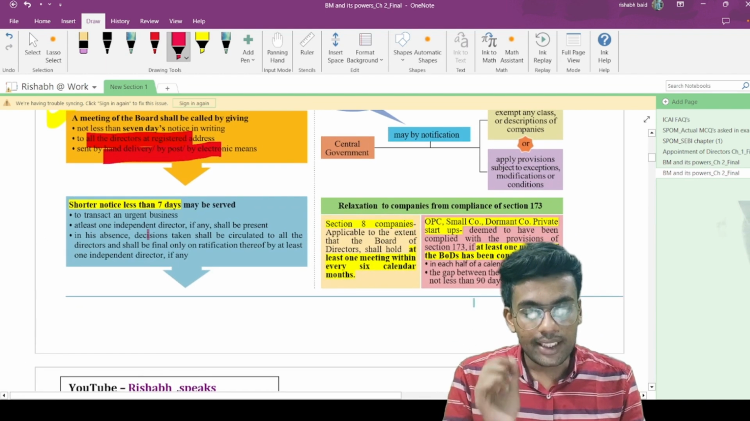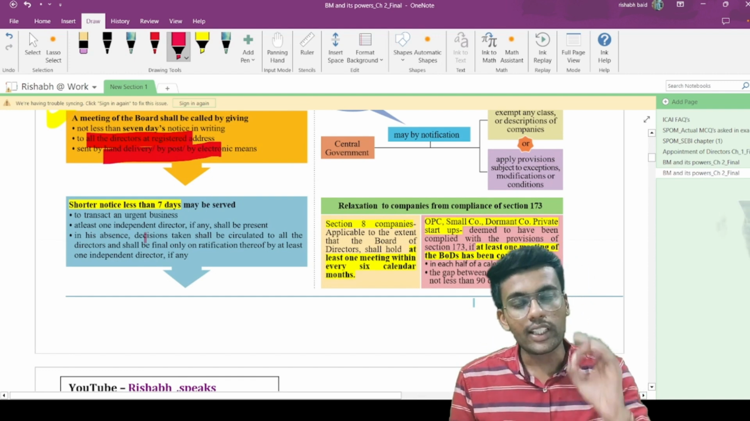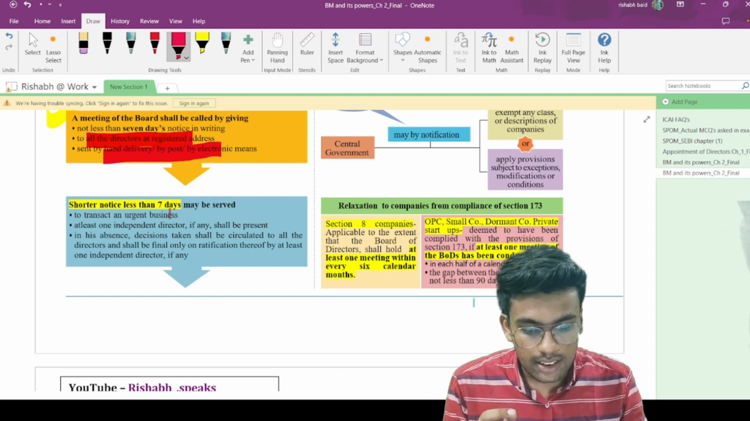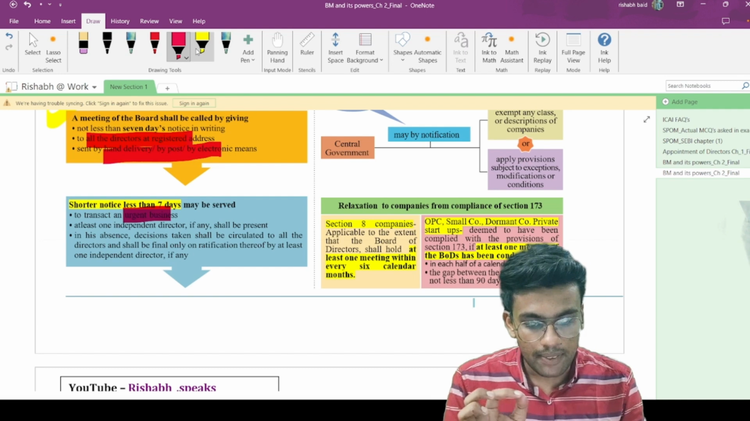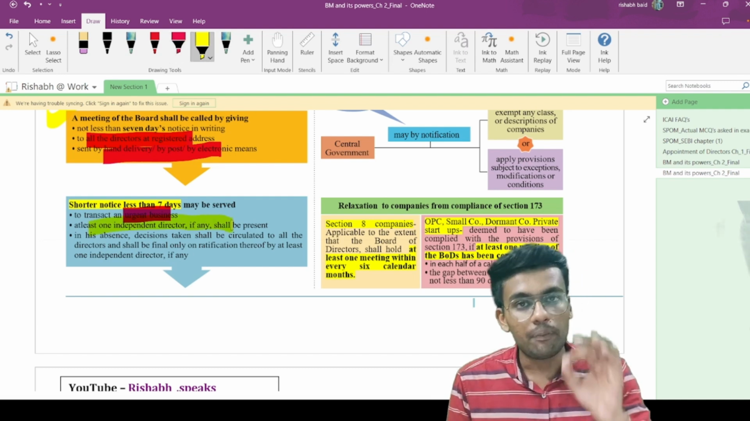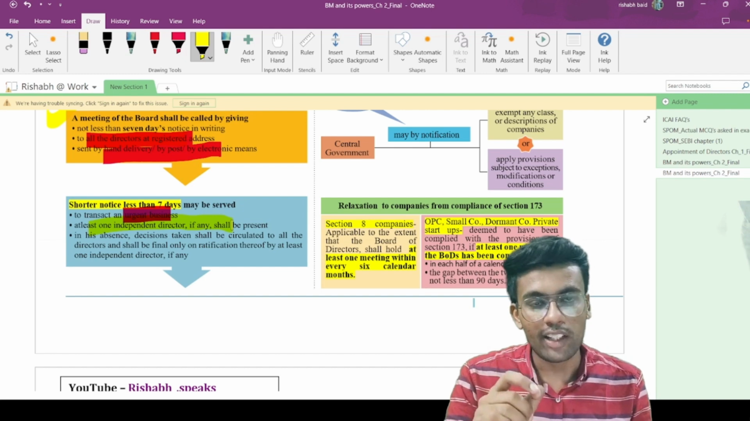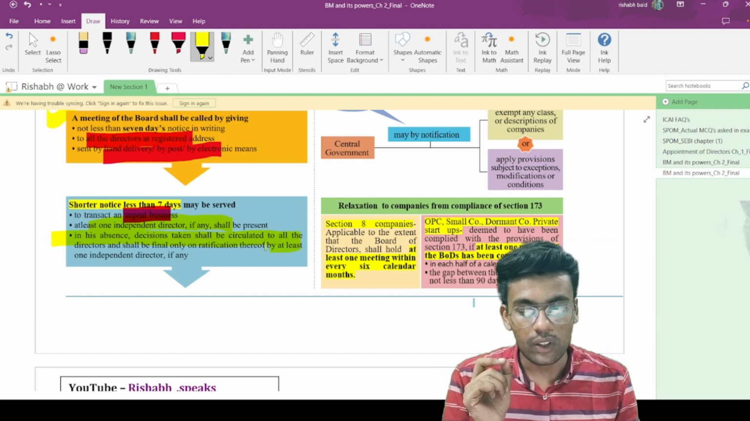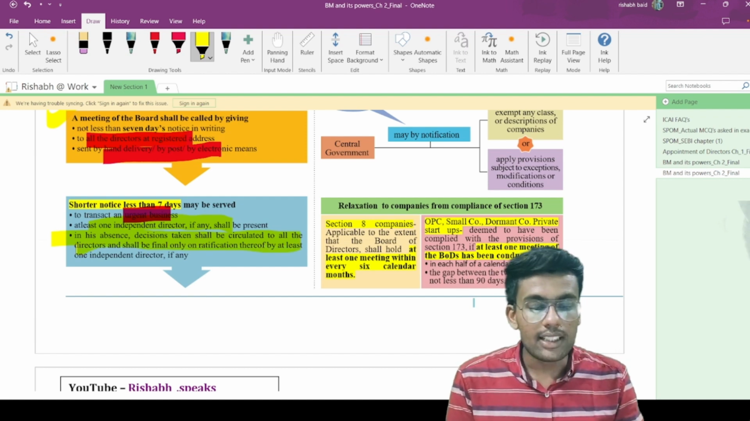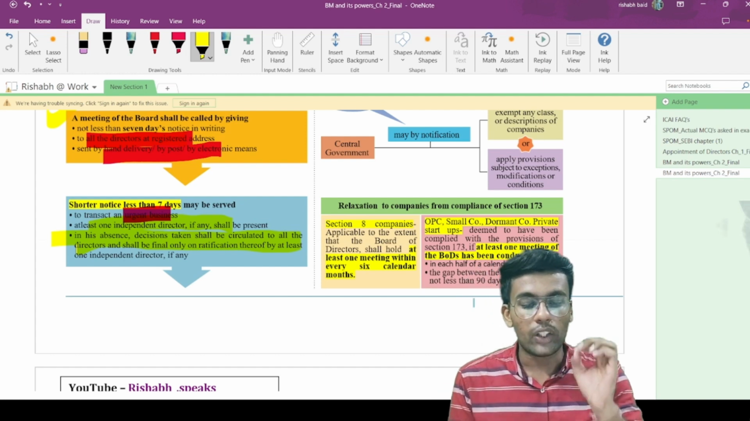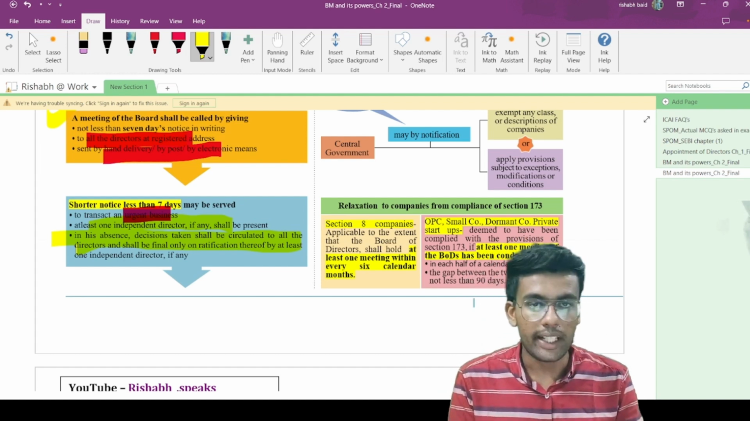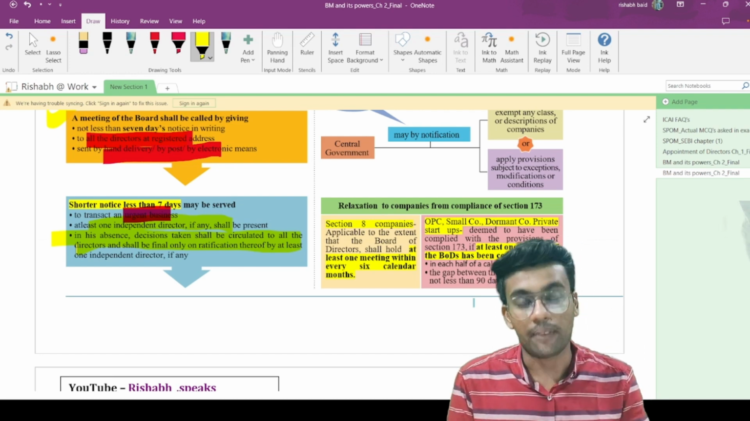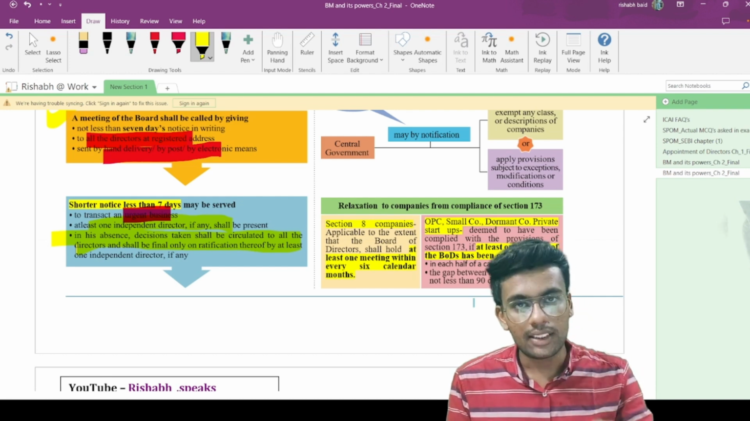Now there is an exception, an exemption given. A short notice of less than 7 days can also be given to transact urgent business. In order to transact urgent business, at least one independent director should be present, if any, in that kind of meeting wherein the notice period is less than 7 days. In the absence of an independent director, the decision taken shall be circulated to all the directors and shall be final only on ratification thereof by at least one independent director. You can conduct a meeting by giving a notice of less than 7 days, that is fine, to transact urgent business.